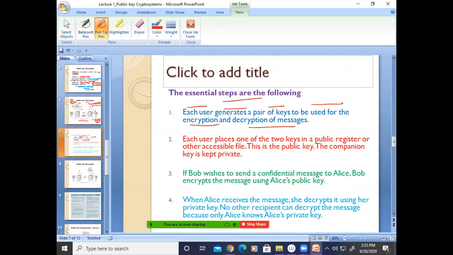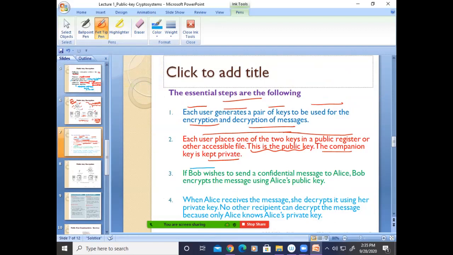Then each user places one of the 2 keys in a public register or other accessible file. That's why it is called the public key. The companion key is kept private. Companion in the sense that it is related to the encryption, which will be used for decryption. That is why it is called a companion. Clear? Please confirm.